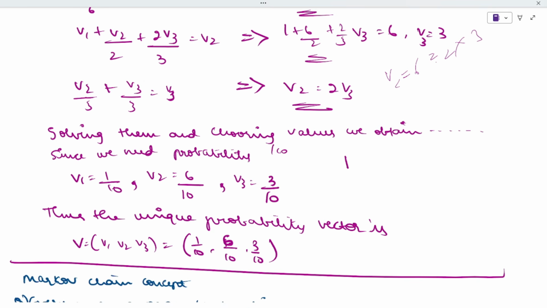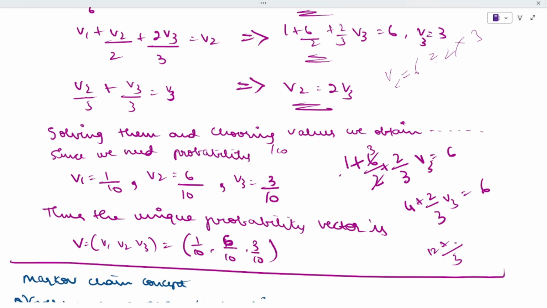See here, 1 plus 6 divided by 2 plus 2 by 3 into V3 will be equal to 6. That means here 1 and 3 you can calculate. 4 plus 2 divided by 3 into V3, you will be keeping as it is, 6. And next 3 will be the LCM. Here if you do 4 into 3 it will be 12 plus 2. V3 will be equal to 6. 12 plus 2 is 14 divided by 3.